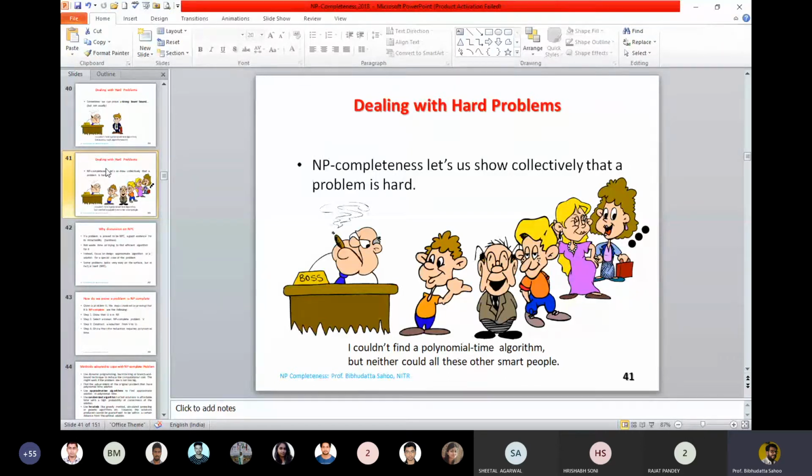So when you are finding whether NP equals P, it is not being challenged by a single individual. There is a voting out of 20-odd people, and some majority vote that NP equals P. So few people say we have solved the problem. So what is the explanation? I could not find a polynomial time algorithm, but neither could all the smart people find a polynomial time algorithm. Hence this problem is a hard problem.